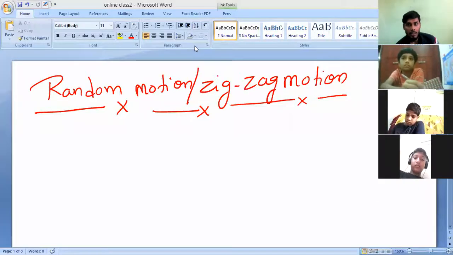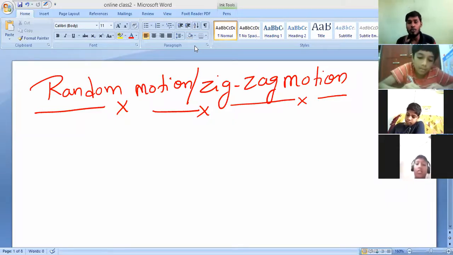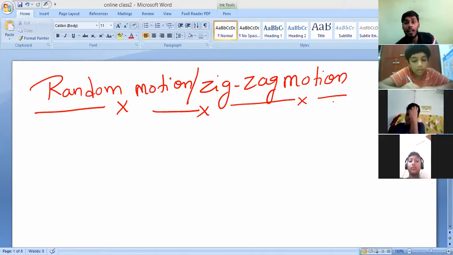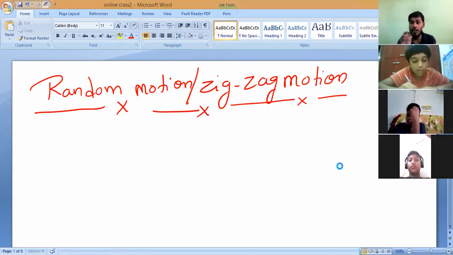What is the meaning of random motion? Observe carefully, all of you. Random motion means it is the type of motion where the particles move in a zigzag manner and not in a straight line. Not in a straight line. And we cannot predict the motion of the particle.